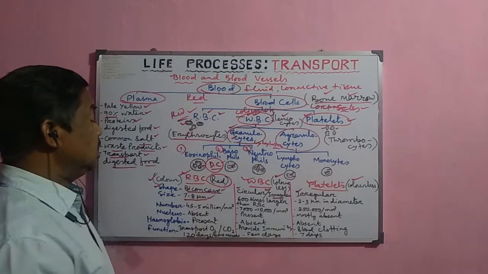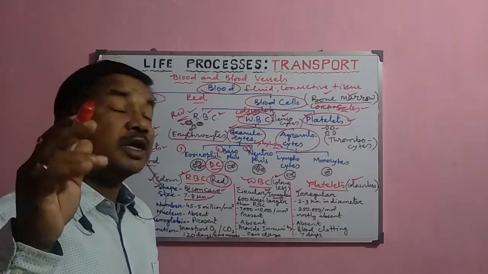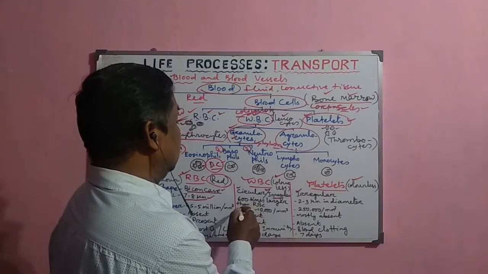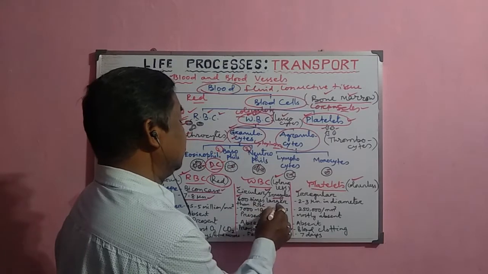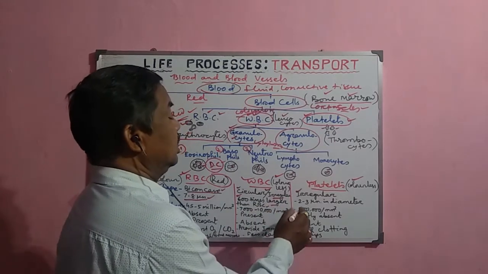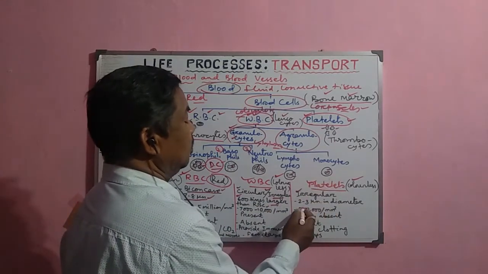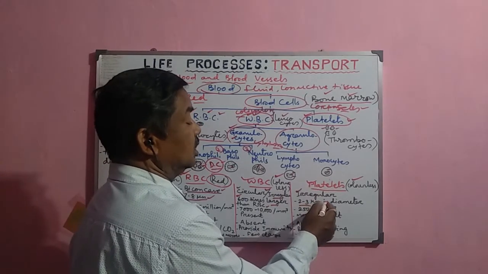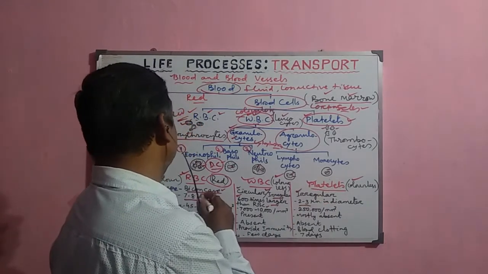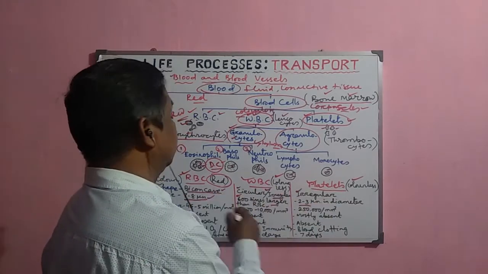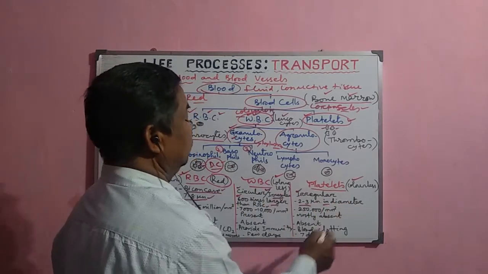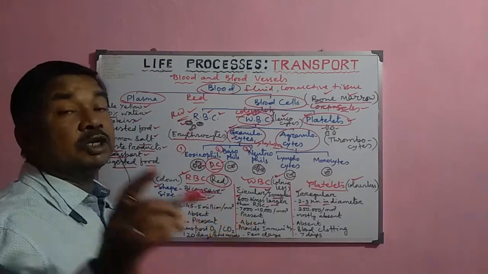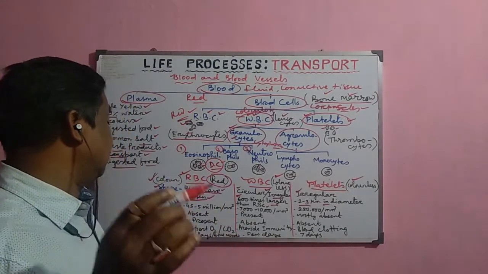The RBC is 7 to 8 micrometer in diameter, whereas the WBC are 600 times larger than the RBC, and the platelets are smaller than the RBC. Even it is 2 to 3 micrometer, that is around half or less than half the size of RBC. Now their number: the number of RBC, WBC and platelets varies in the blood.